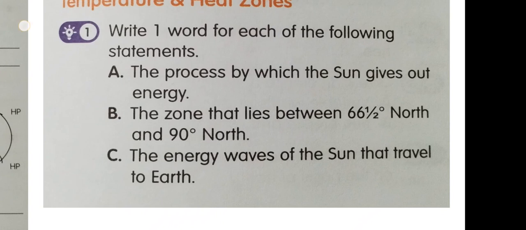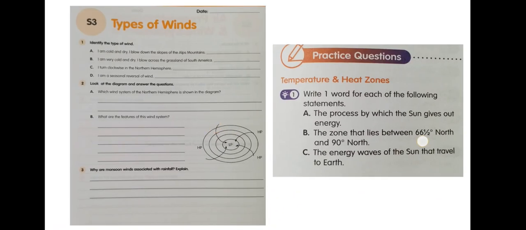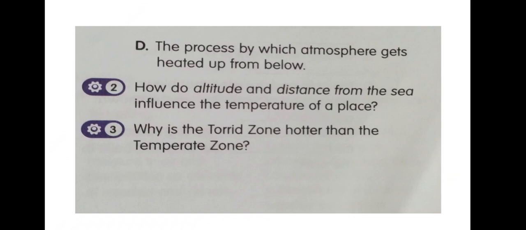Write one word for each of the following statements. A: The process by which the sun gives out energy, that is solar radiation. B: North temperate zone. C: Short waves. D: Terrestrial radiation. Now, how do altitude and distance from the sea influence the temperature of a place?